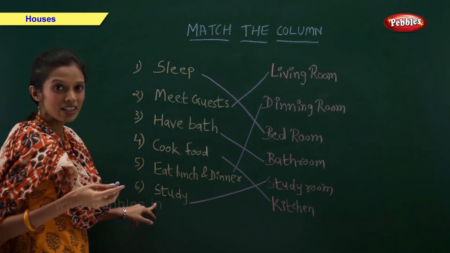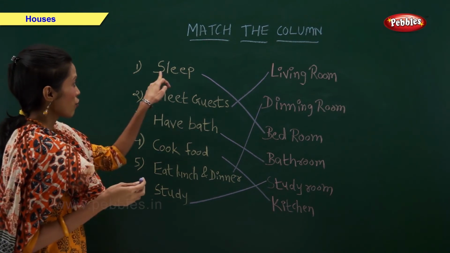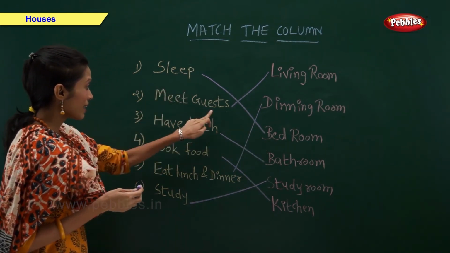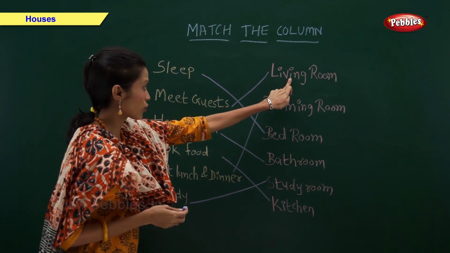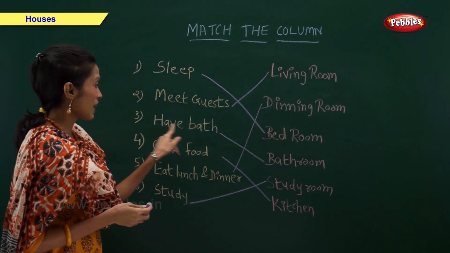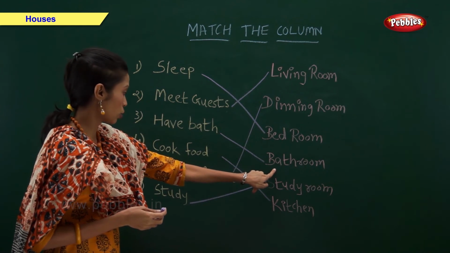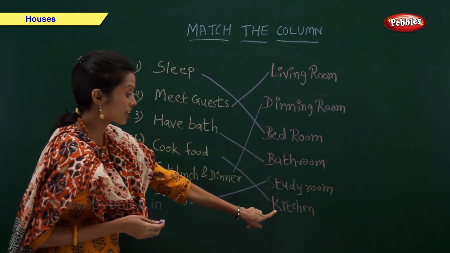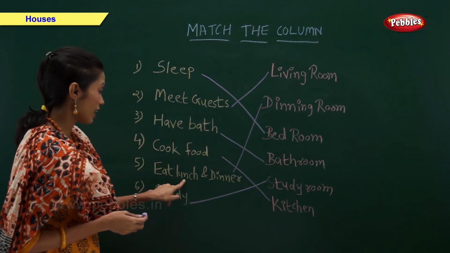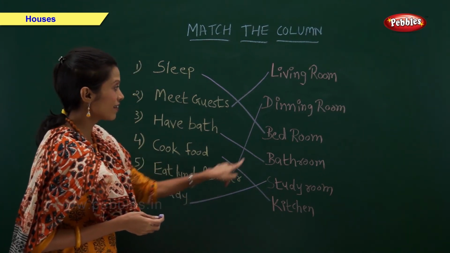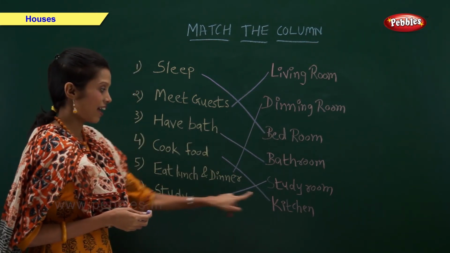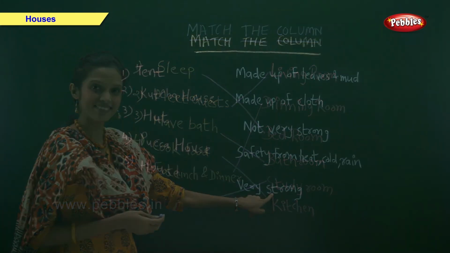So quickly we will revise. We sleep in the bedroom. We meet guests in the living room. We take bath in bathroom. My mother cooks food in kitchen. We eat lunch and dinner in dining room. And we study in the study room.